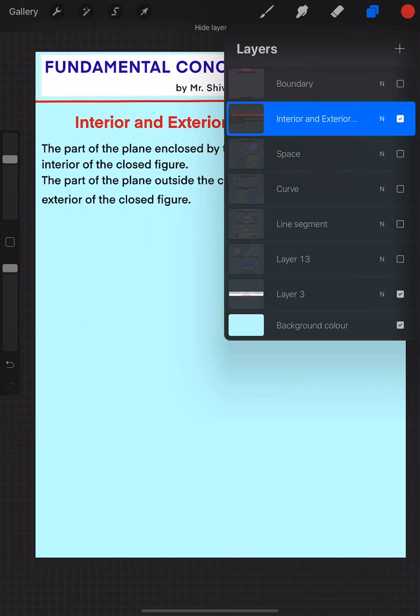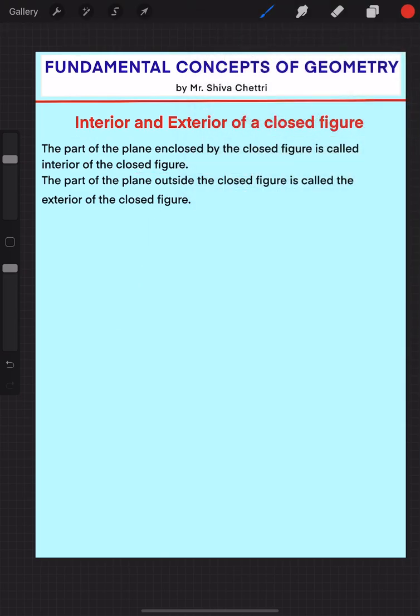Now we have interior and exterior of a closed figure. This is also quite simple. For this we'll take an example.